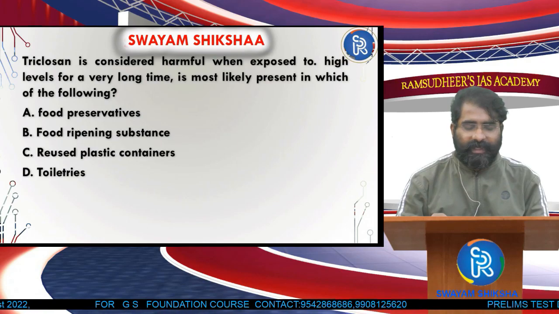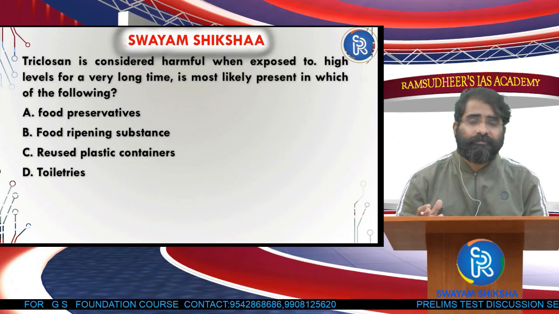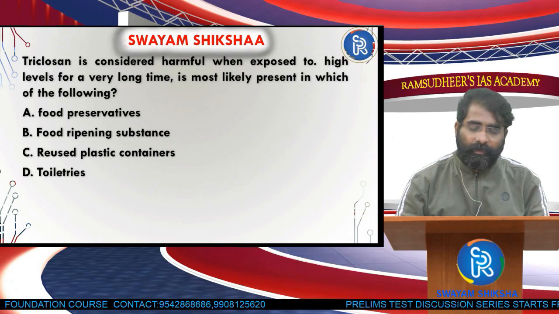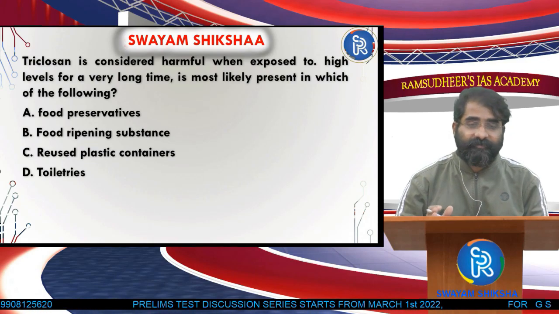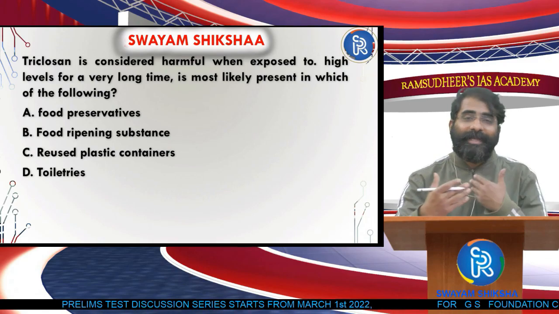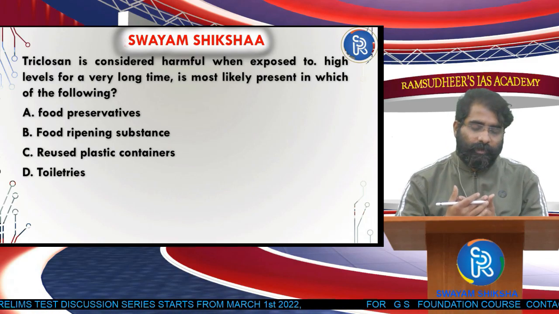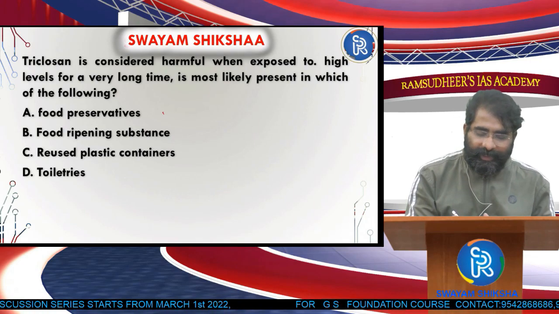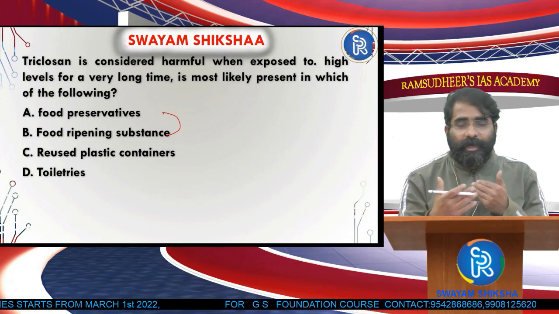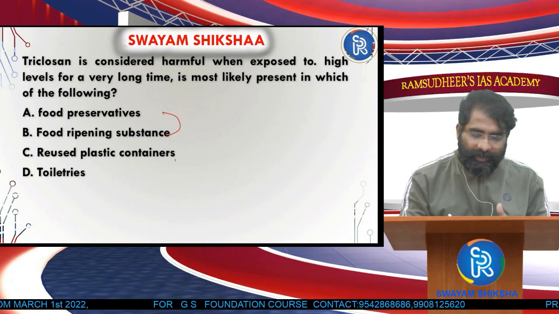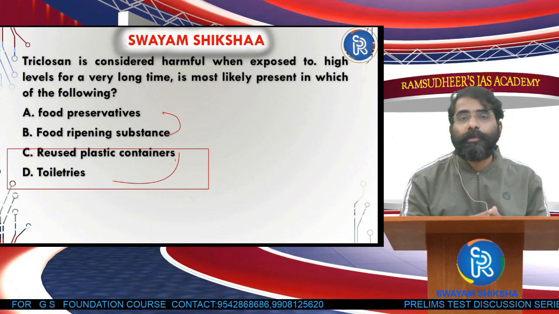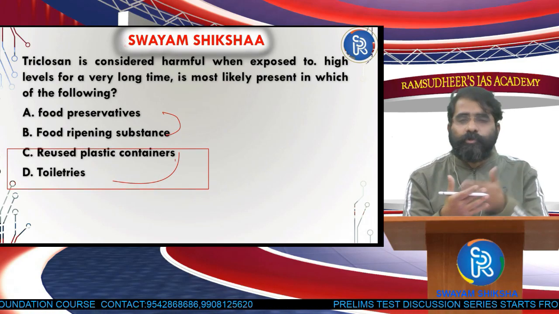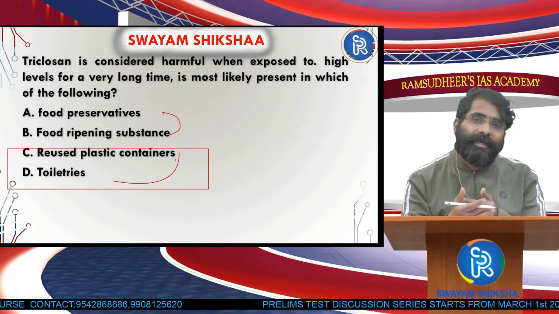This is triclosan, some chemical maybe, considered harmful when exposed to high levels for a very long time. Is most likely present in which of the following? So, it is talking about getting exposed to. First of all, these two get into our body, it's not getting continuously exposed. Continuously exposed, it should be reused plastics or toiletry. It should be either C or D. So continuously exposed to, therefore, more probability is toiletries.